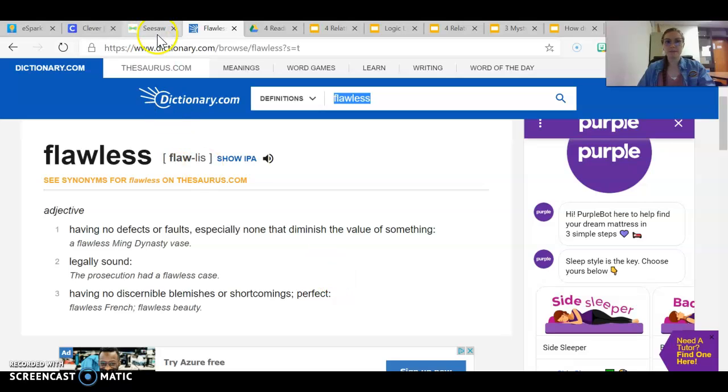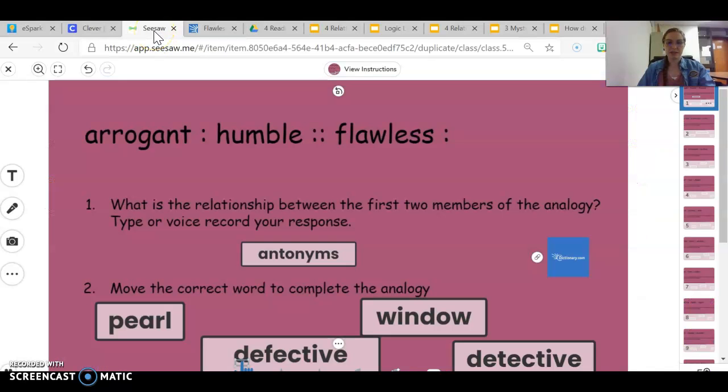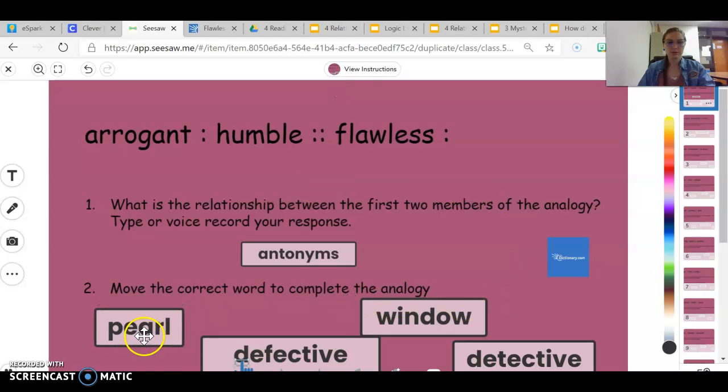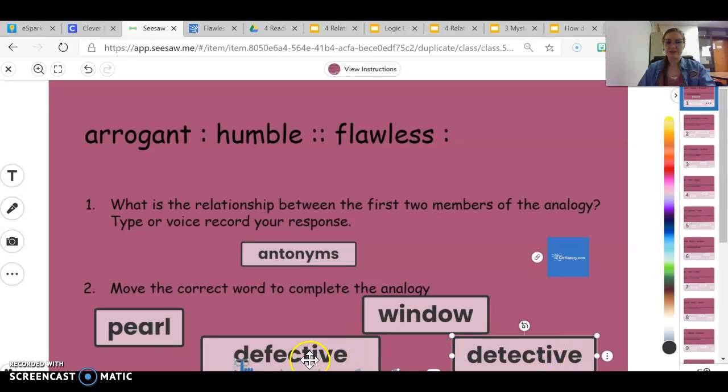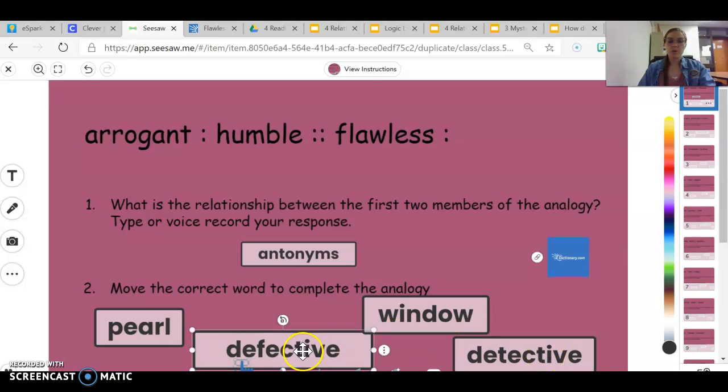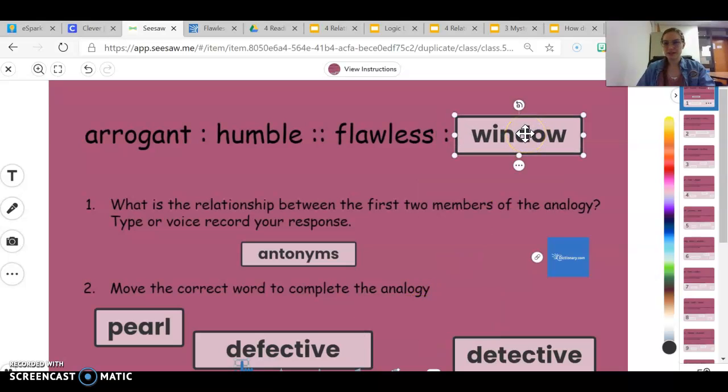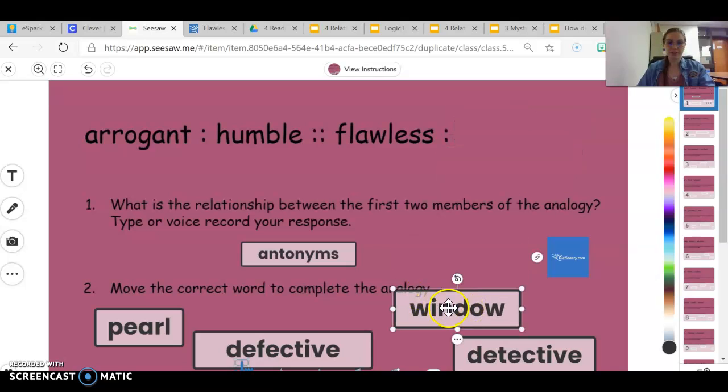So what would mean the opposite of perfect? Pearl, window, detective, defective. Which word means the opposite of flawless? Once you know what it is, let's say it's window, it's not window, but let's just pretend it's window, then you would just put that up there. All right, so that would be a completed first slide.